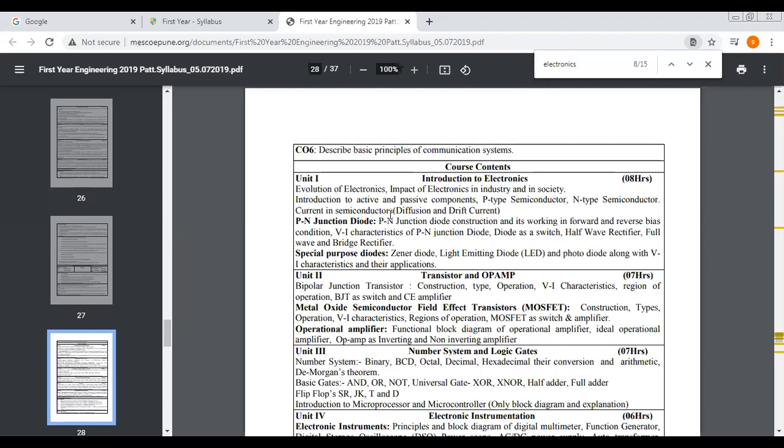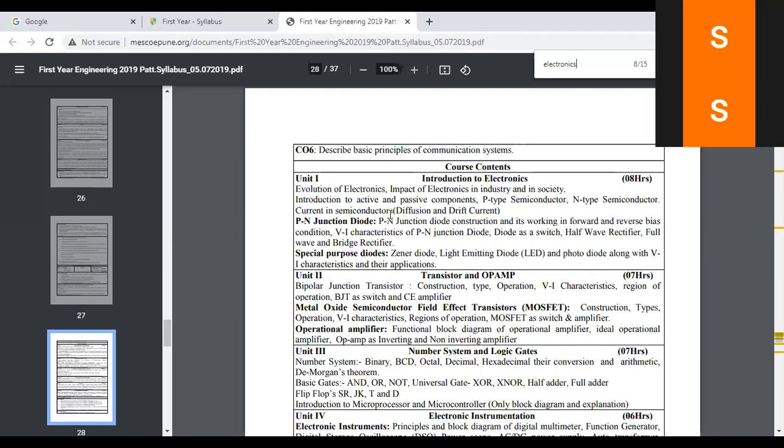Then the impact of electronics in industry and society: how your industry and society get affected, or what changes occurred in society and industry when we started using electronic circuits or devices. Then introduction to active and passive components. Then p type semiconductor and n type semiconductor. Then current in semiconductor, diffusion, and drift current.